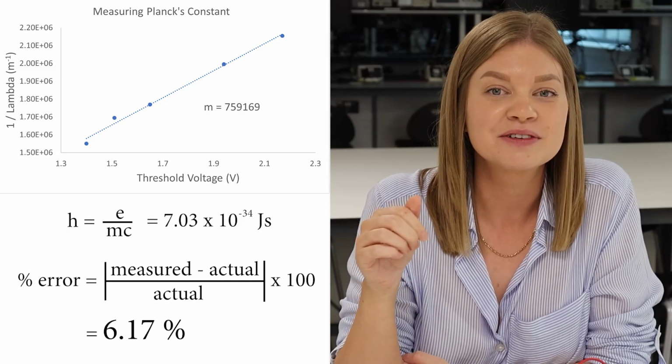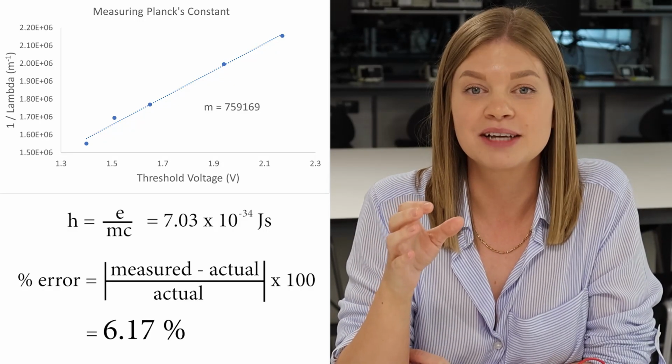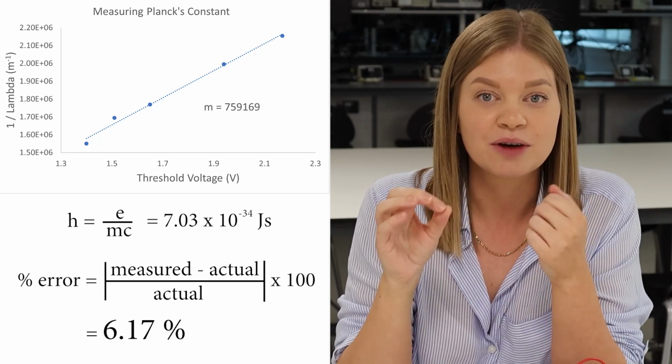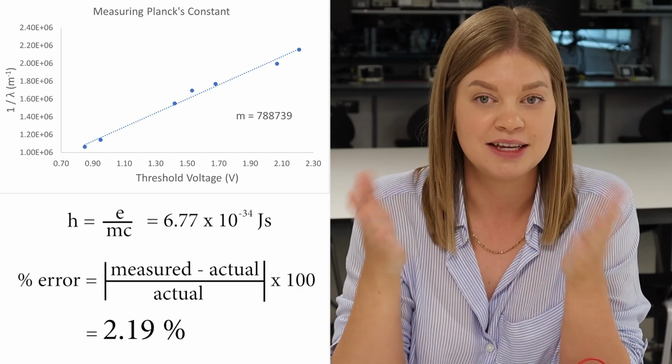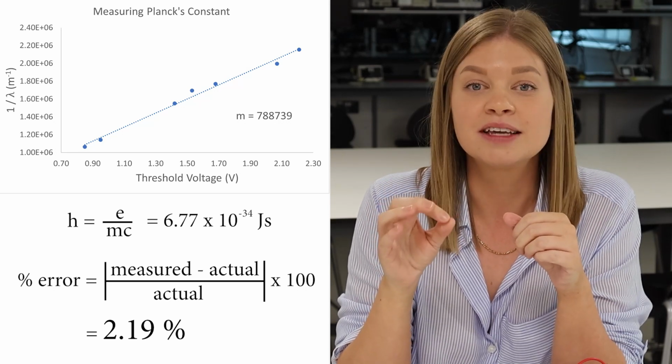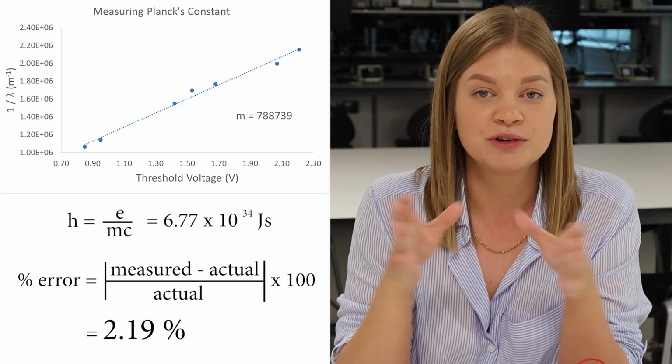So with this set of results, we've managed to get to within 7% of Planck's constant, which is a really good approximation. But given that we said we're going to try and see how close we can get, we took another set of results using the ammeter instead. And here's the graph. And you can see that we've now managed to get to within 3%, which I think is really quite impressive for a student laboratory setting.